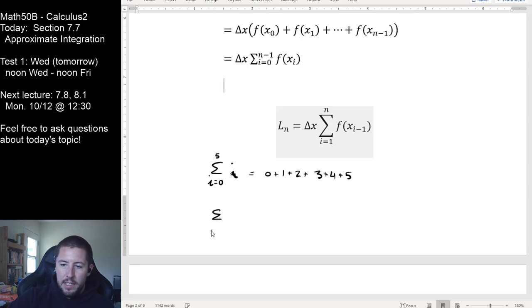On the other hand, I could set this up as i equals 3 to 8, but have my summand be i minus 3. Well, here I'm going to use my first i value as 3, so 3 goes in here. 3 minus 3 is 0.